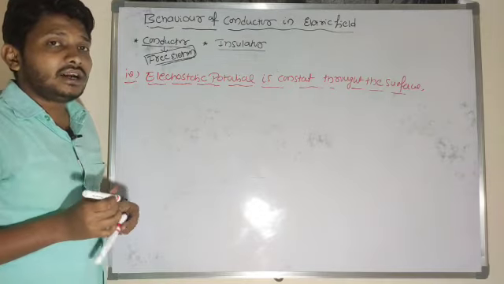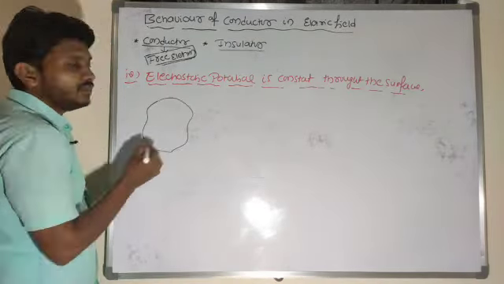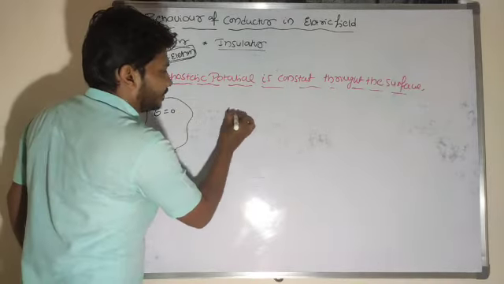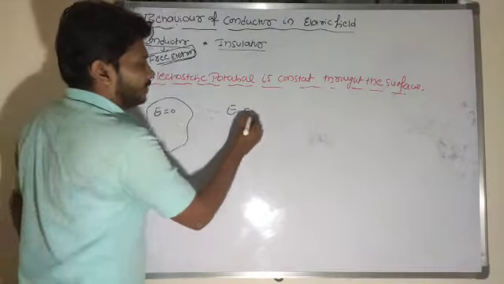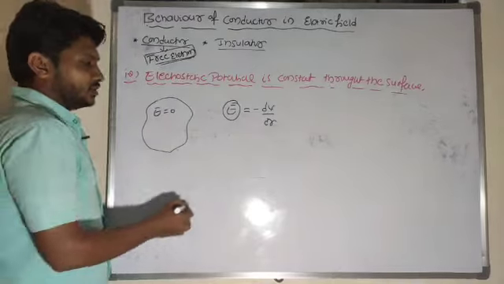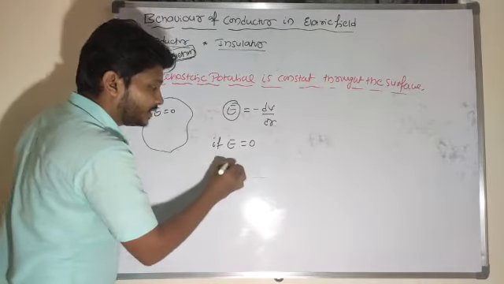Why should I believe that the electric potential value is constant throughout the surface? For example, treat this as one conductor; inside the conductor the electric field is 0. From the relation between field and potential, E is equal to minus dV by dr. So if E is equal to 0, what about the potential here?